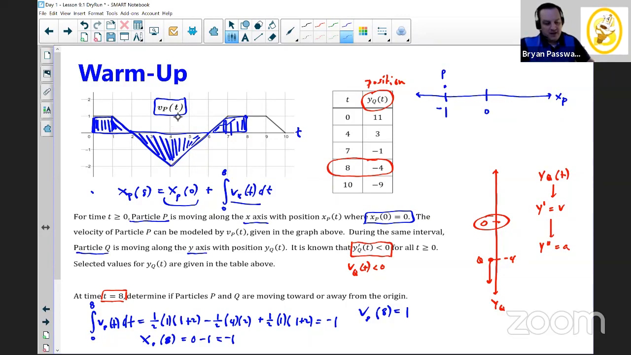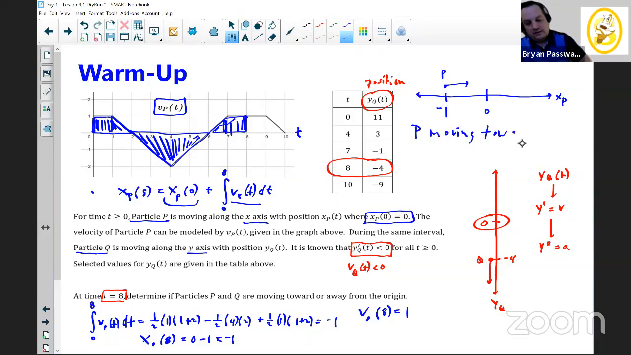But since we're asking for velocity and we're given velocity, the y coordinate is 1, so v of 8 is 1. That tells me the velocity is positive, which means my particle is moving to the right. And in this case, since we're starting to the left of the origin and moving right, particle P is moving toward the origin. So particle P, we can say, is moving toward the origin.